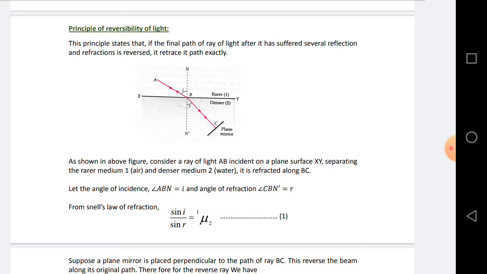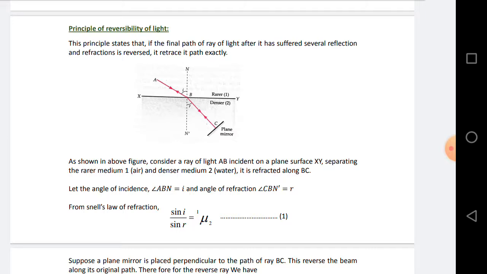That means if a ray of light suffers a number of reflections and refractions, but the path is reversed, the light returns to the starting medium along the same path along which it traveled to the final medium, that means it traces the same path exactly, then we can say it is the principle of reversibility of light.